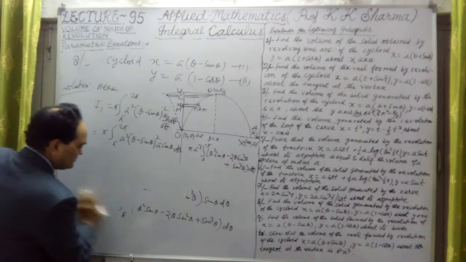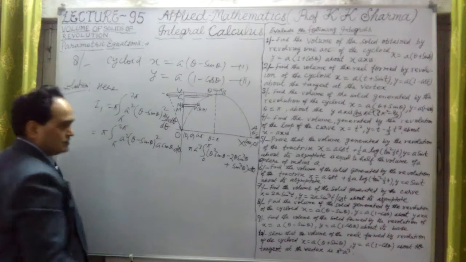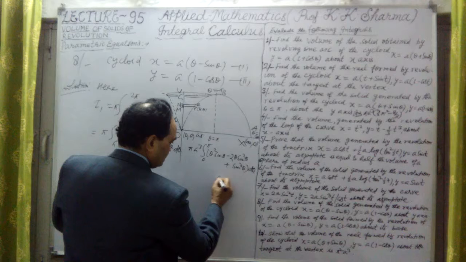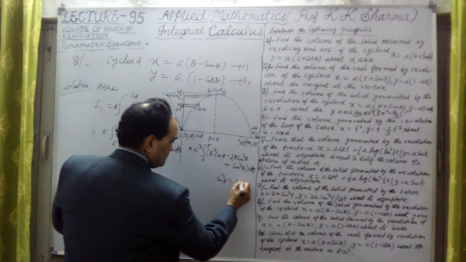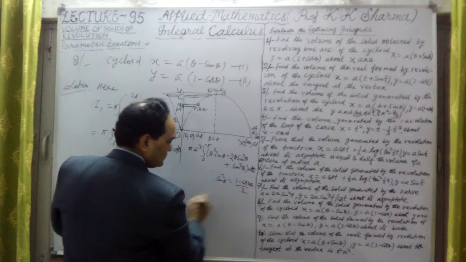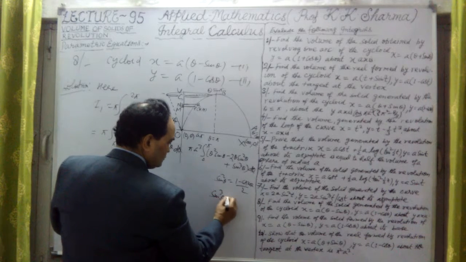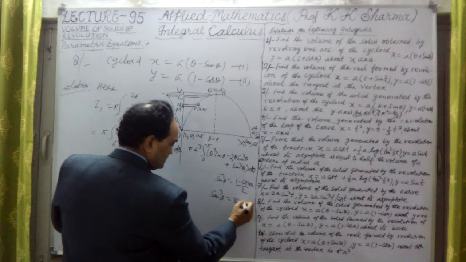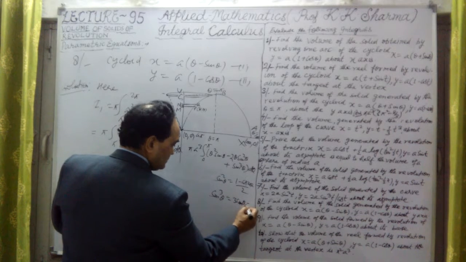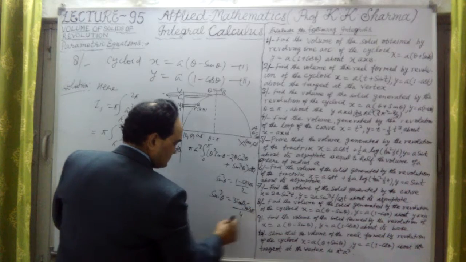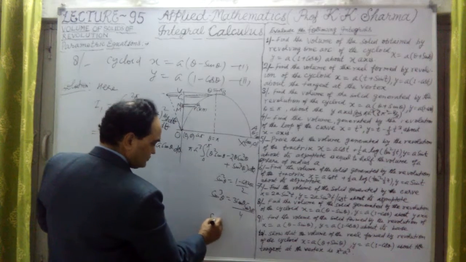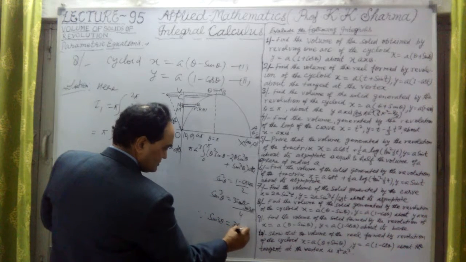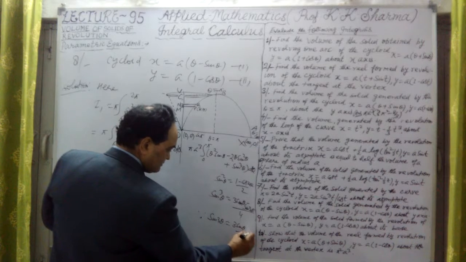Limits we will apply later, but these three steps: sin square theta is equal to 1 minus cos 2 theta upon 2, and sin cube theta is equal to 3 sin theta minus sin 3 theta divided by 4, because we know that sin 3 theta is equal to 3 sin theta minus 4 sin cube theta.